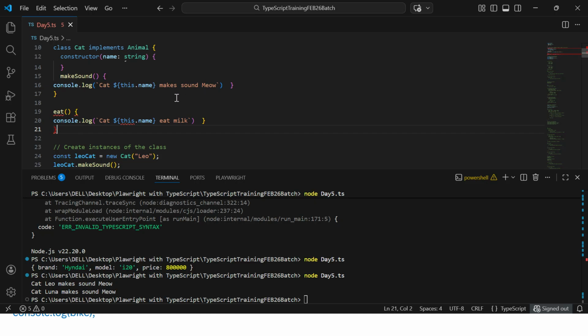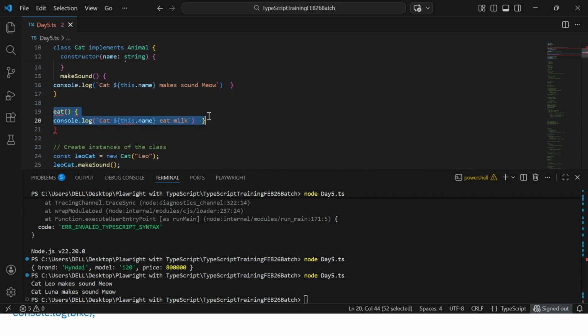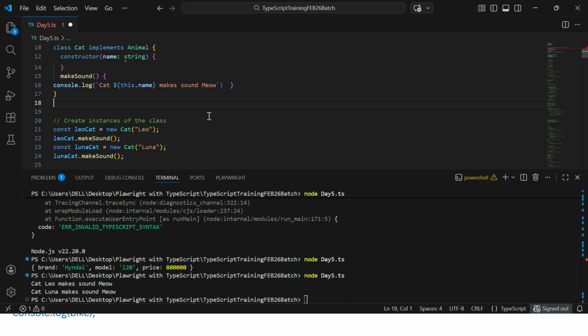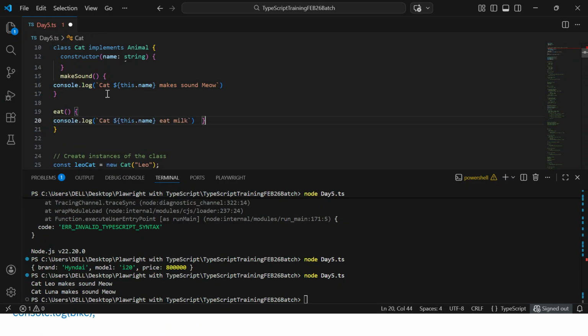What is the problem? Let me cut it first. Here we need to give it, inside this one we need to give it. Yes, that will be fine.